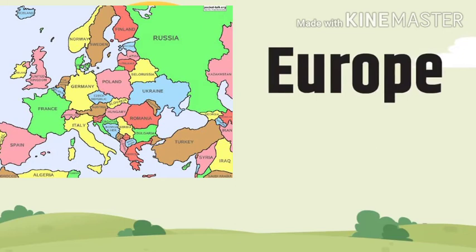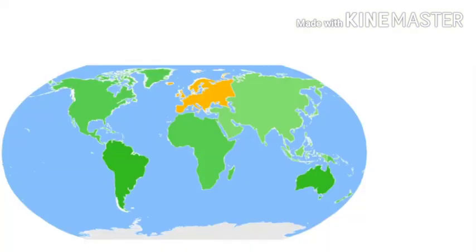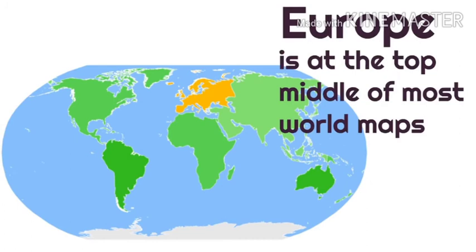So now the next is Europe. Let's talk about Europe. Mount Elbrus is the highest mountain in Europe and is located in Russia. Okay, so this is the image of Europe. Can you see the map? It's in orange color at the top.